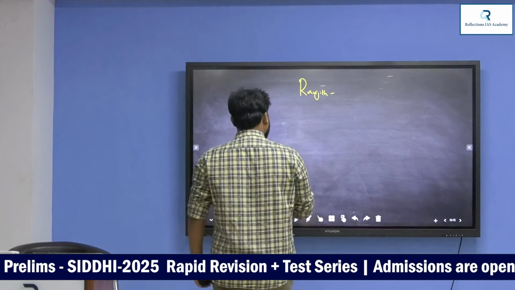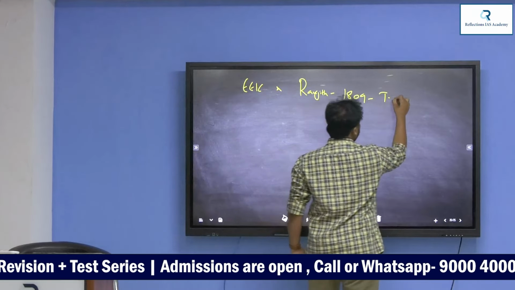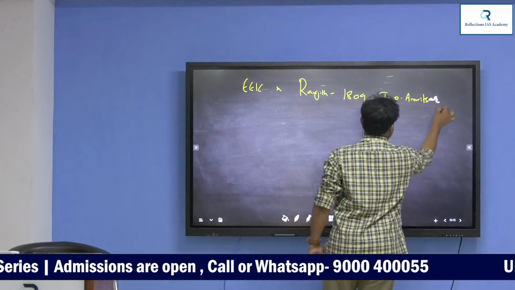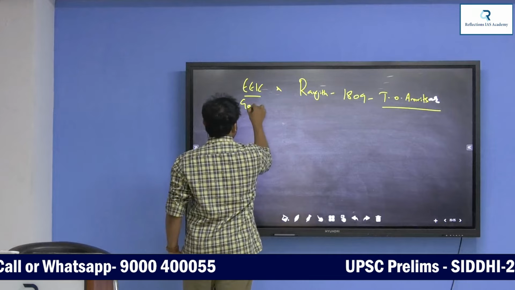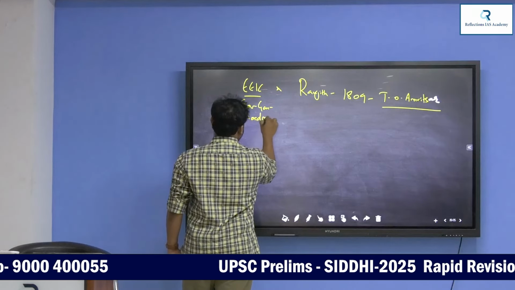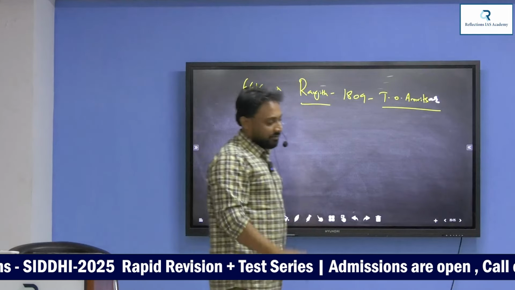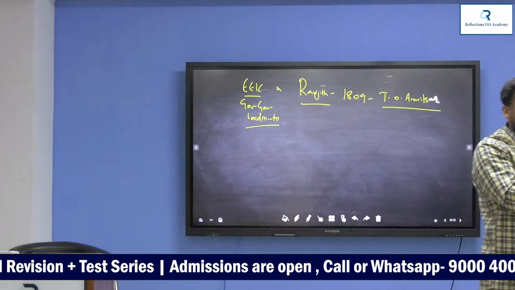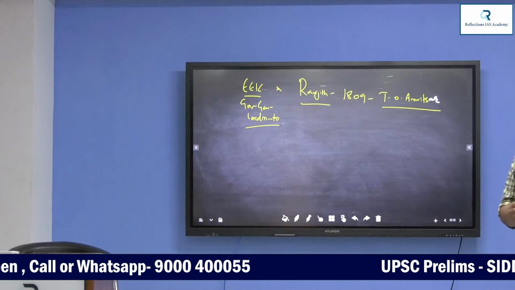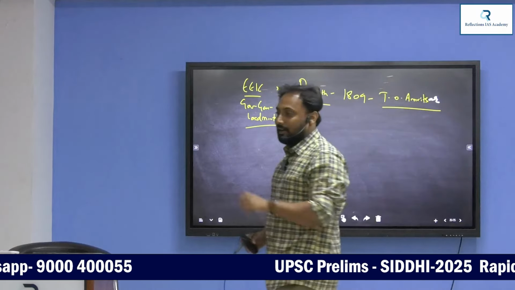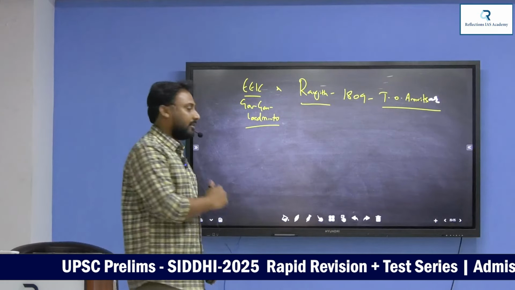So the English and Ranjit made a treaty. The English East India Company and Ranjit, in 1809, signed the Treaty of Amritsar. English East India Company Governor Lord Minto and Ranjit both signed the Treaty of Amritsar. According to the Treaty of Amritsar, the Sutlej River will be the boundary between the Company and Punjab. The right bank area belongs to the Company, the left bank areas belong to Ranjit. So let us not interfere in each other's areas.